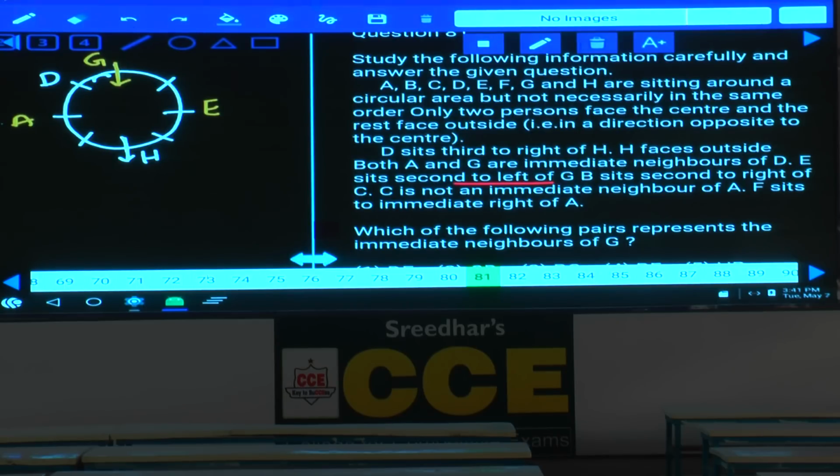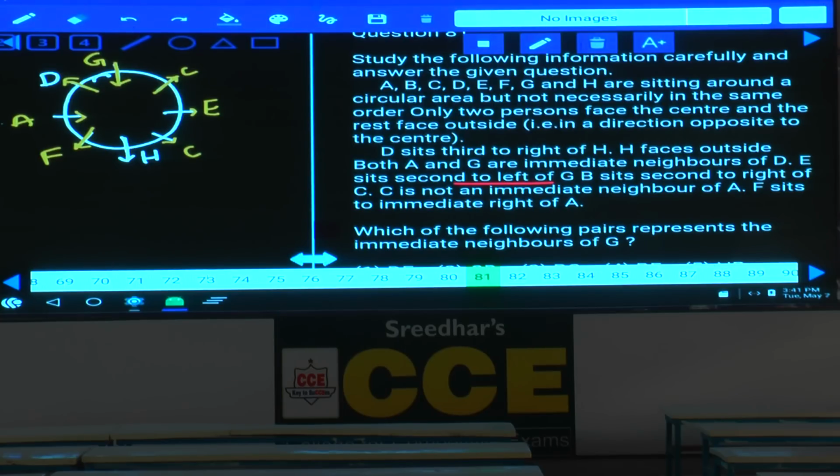And B sits second to the right of C. C is not an immediate neighbor of A. As C is not an immediate neighbor of A, now C can be either here or here, isn't it? And F sits to the immediate right of A. As F is to the immediate right of A, and A is facing towards the center, then F will be here. Then in this one, 2 persons are sitting towards the center, the remaining are away from the center. Then the remaining 6 are away.